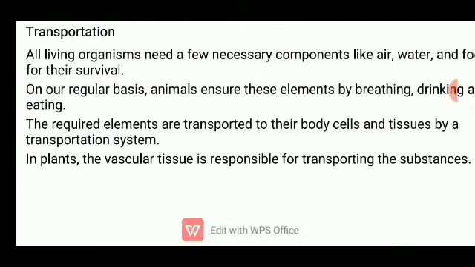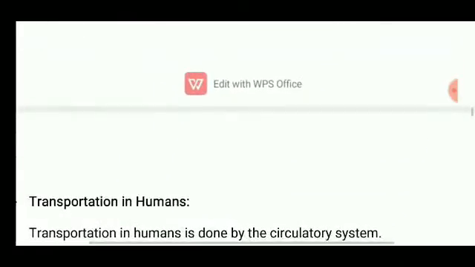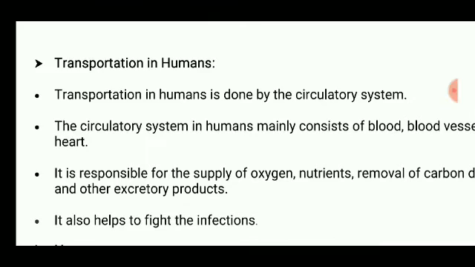On a regular basis, animals obtain these elements by breathing, drinking, and eating. The required elements are transported to the body and tissues by the transportation system. In plants, the vascular tissue is responsible for transporting the substances. If we are talking about transportation in humans, then it consists of our human circulatory system.